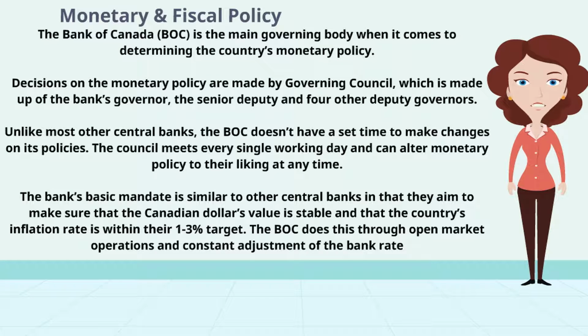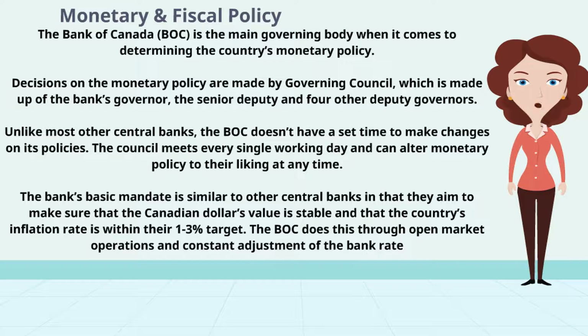Monetary and fiscal policy. The Bank of Canada, BOC, is the main governing body when it comes to determining the country's monetary policy. Decisions on the monetary policy are made by the Governing Council, which is made up of the bank's governor, the senior deputy and 4 other deputy governors. Unlike most other central banks, the BOC doesn't have a set time to make changes to its policies. The council meets every single working day and can alter monetary policy to their liking at any time.